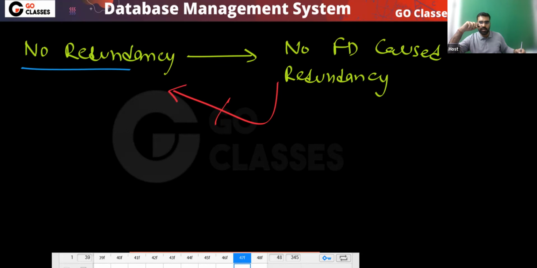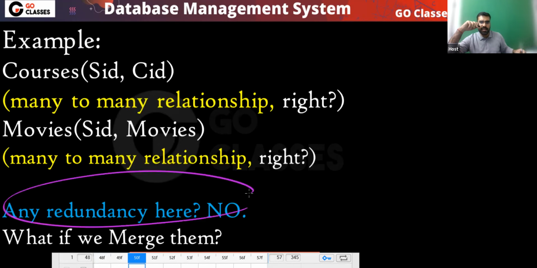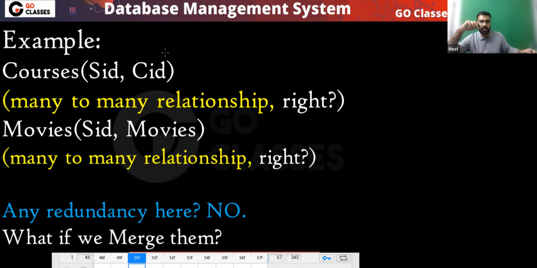Now, an important thing. You can notice that there is no redundancy here. Look at these two tables I gave you, the course table and the movie table. Both are many-to-many relationships. Here also many-to-many, here also many-to-many.